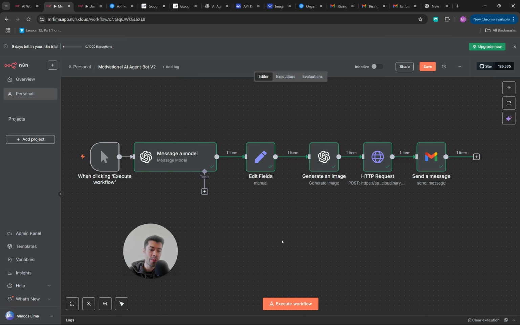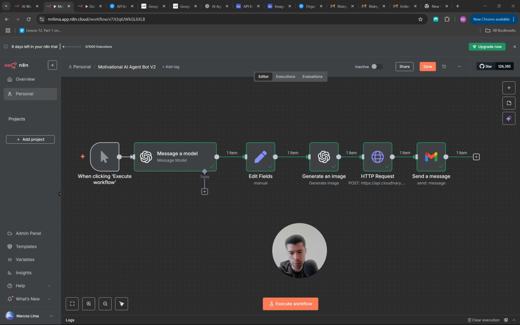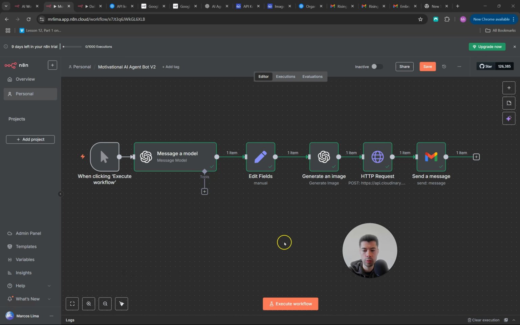And that's all. However, you might have realized one thing. The idea of this workflow is to be fully automated. But in this case, I needed to press execute workflow to send the final message, okay? That's not what we want. We want this message to be sent every day at 3 AM to that other email.